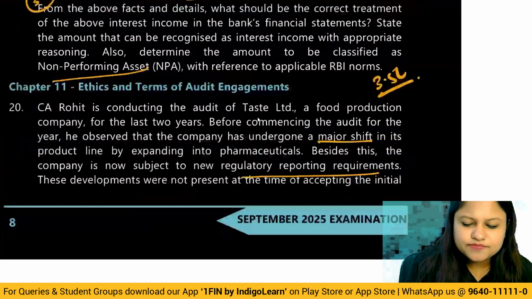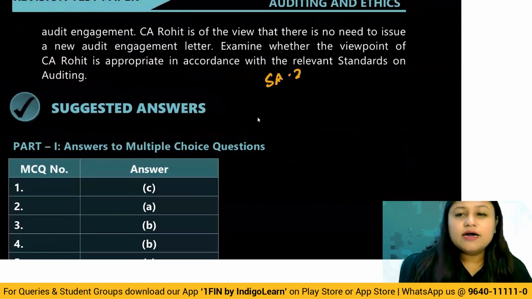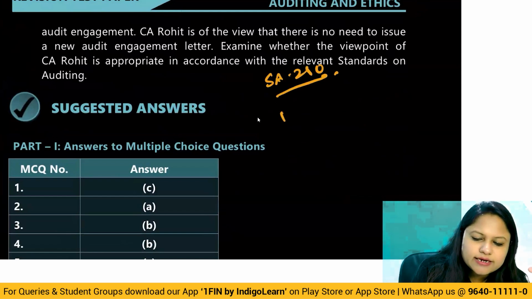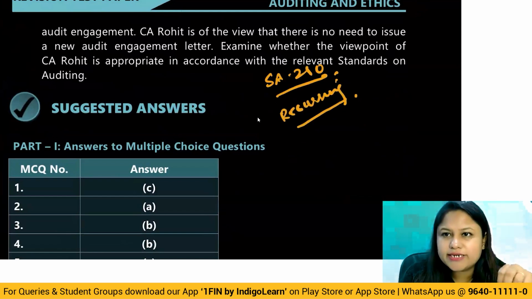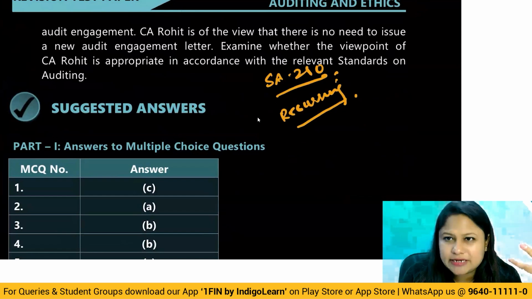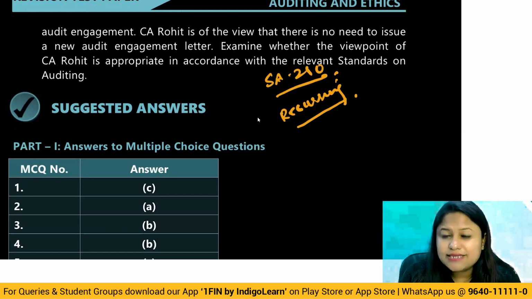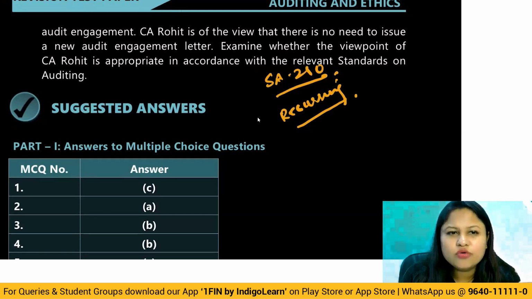So here you have to give the reference to SA 210, Agreeing the Terms of Audit Engagement, wherein we discuss the concept of recurring audit. And we say in recurring audit, it is not required every time that you come up with a new engagement letter. Okay, so the existing engagement letter also can be continued. But if there is any kind of revision requirement in the engagement letter, then in that case, you have to redraft it. A fresh engagement letter will be recorded and it will be signed again by both the parties.